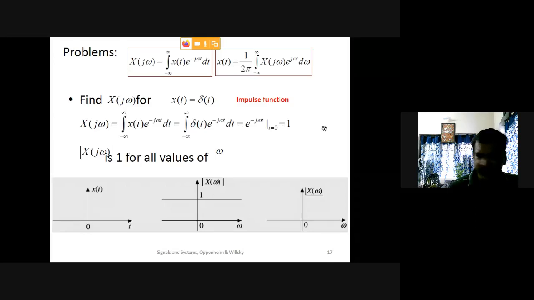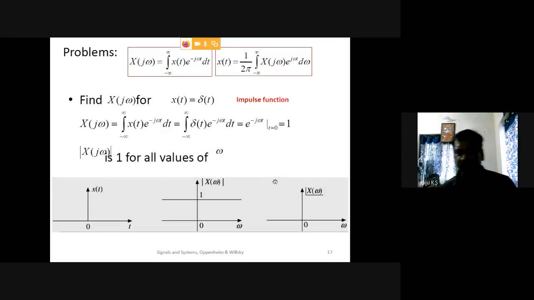So X(jω) is 1, and the magnitude response is the modulus of X(jω). Magnitude means the root of real square plus imaginary square. Here there is only a real part, so it is the same one. That is why the magnitude is a straight line. Whatever the change in the frequency, the magnitude is constant.